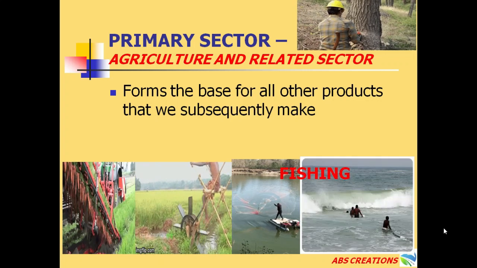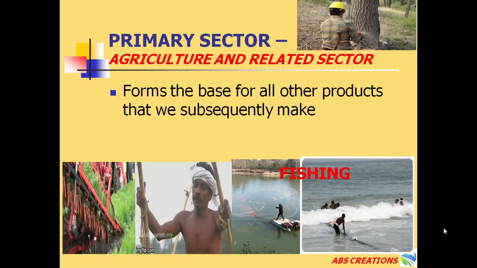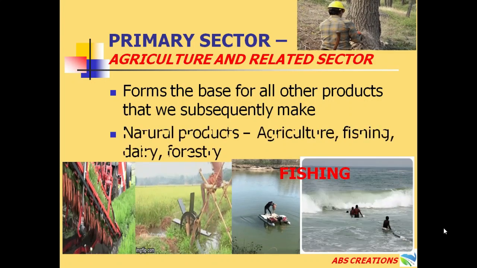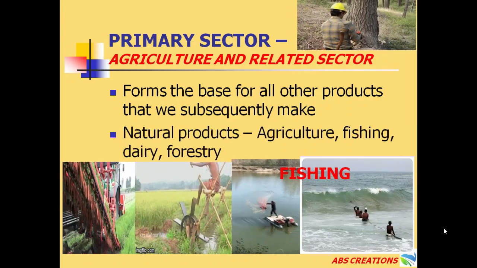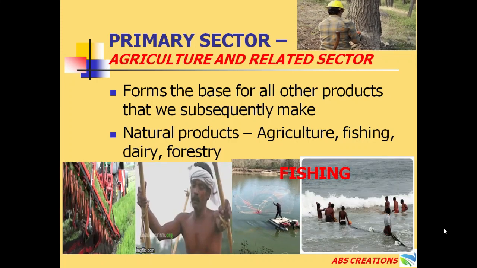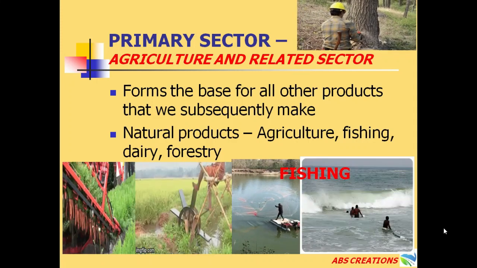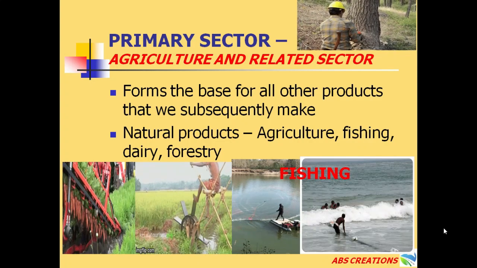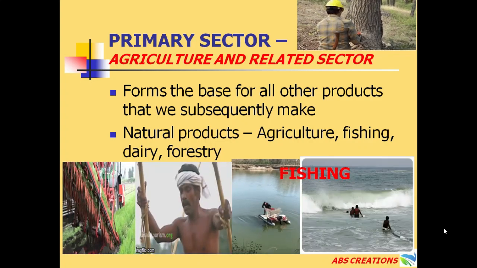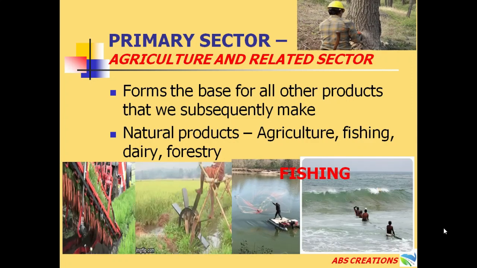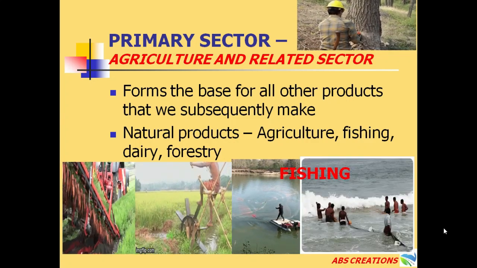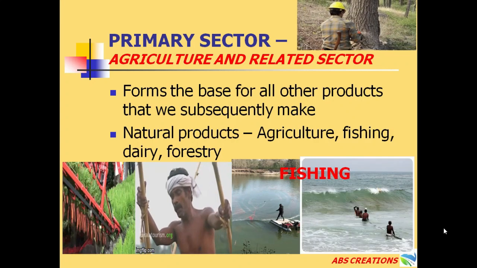As we obtain different products from agriculture, dairy, fishing and forestry, this primary sector can also be called the agriculture and related sector.